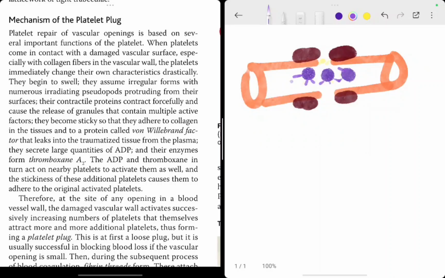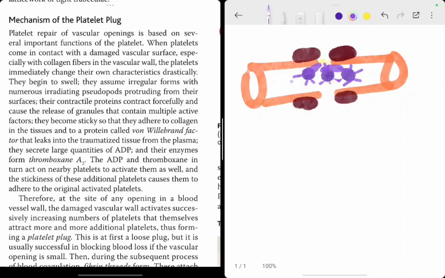Once they become irregular like this, they release certain molecules, they release granules, and they go and attach to the collagen molecules which are exposed because of the ruptured blood vessel.